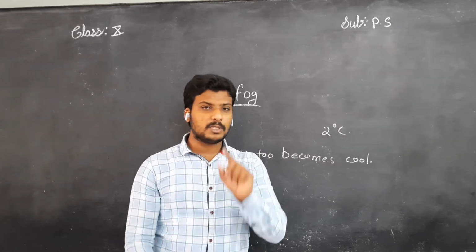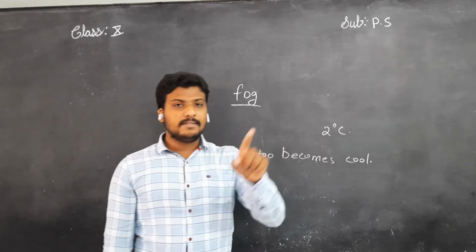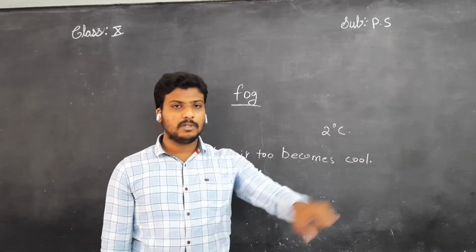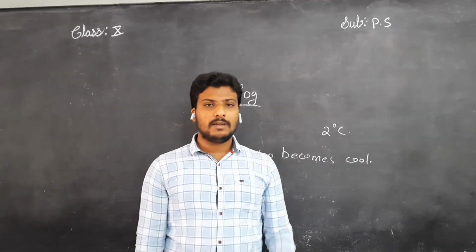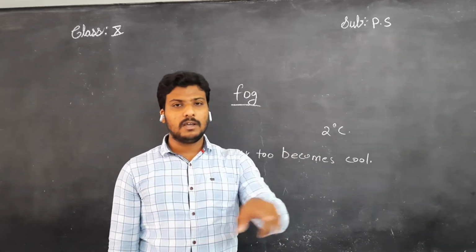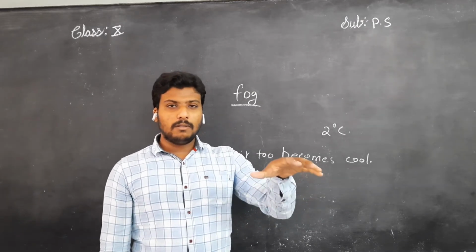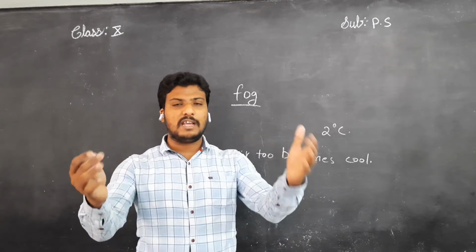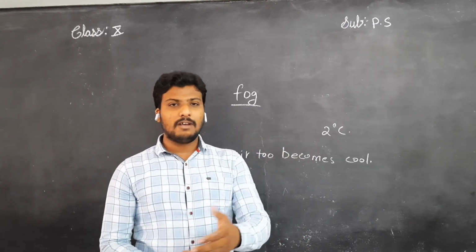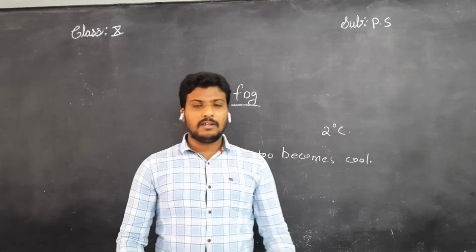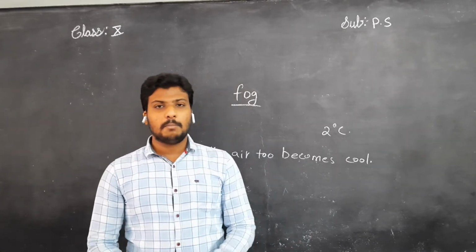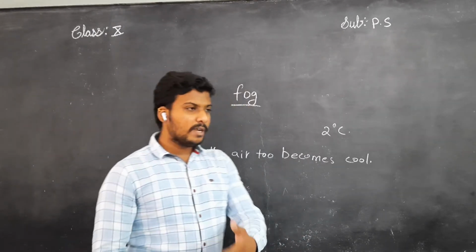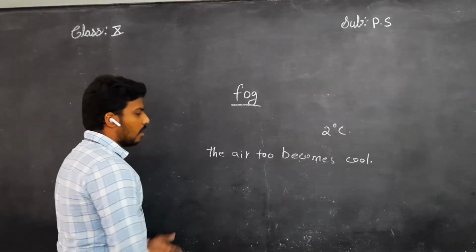On the dust particle, the small droplet will be formed, and this water droplet keeps on floating in the air. In the air, children, it keeps on floating. It never comes down like dew. It always keeps floating in the air. Then when all these several droplets combine, we can assume it is fog. You might have seen it in the winter season. Right now it is simply, we can say, a rainy season, but we can visualize the mist or fog. Understand, children?